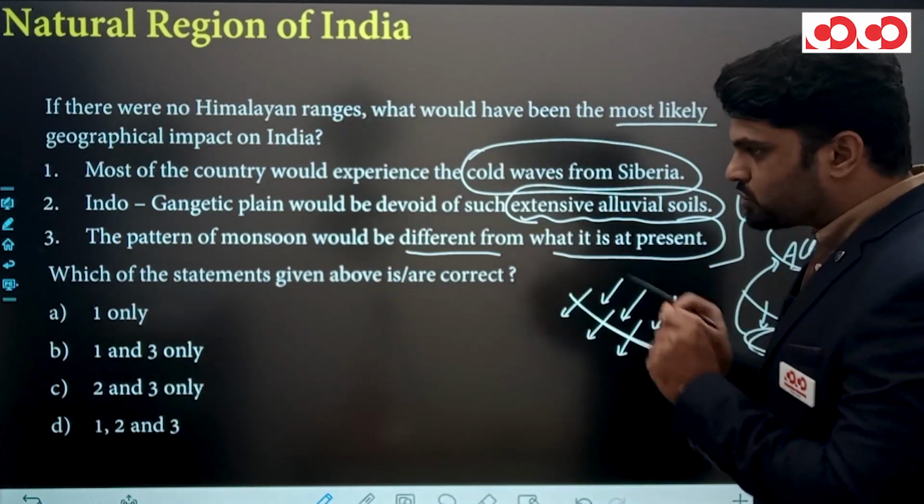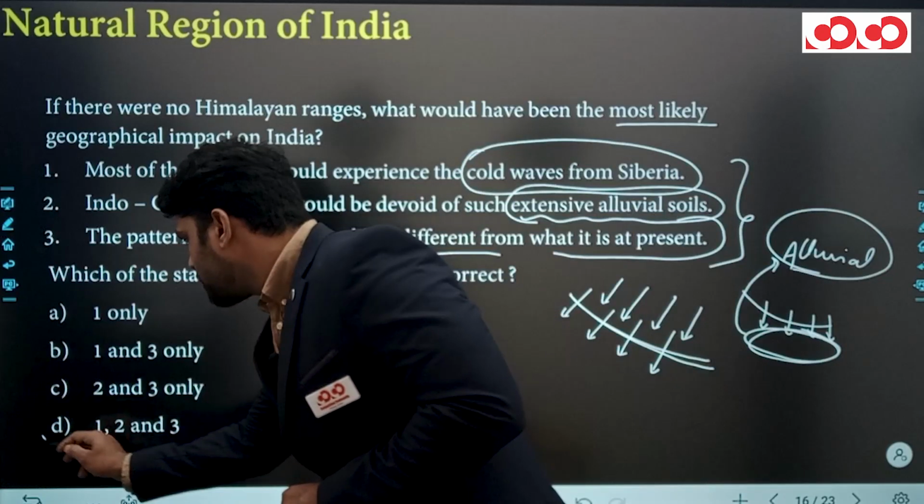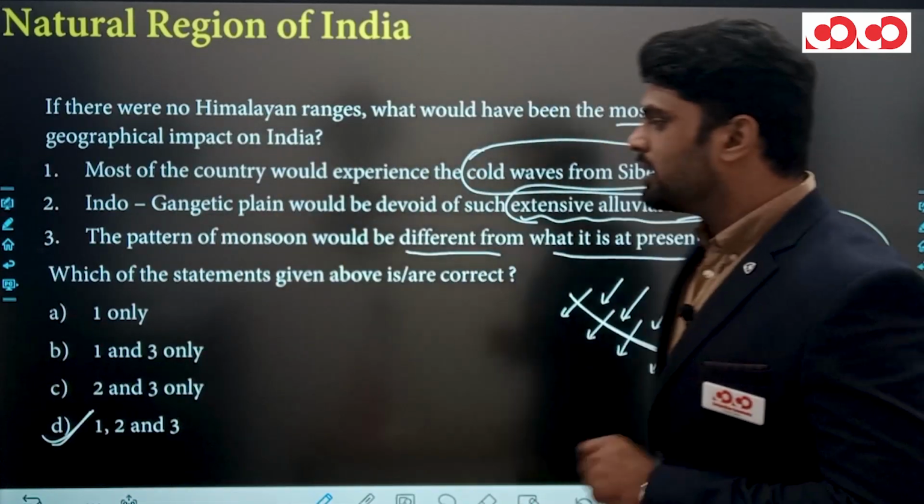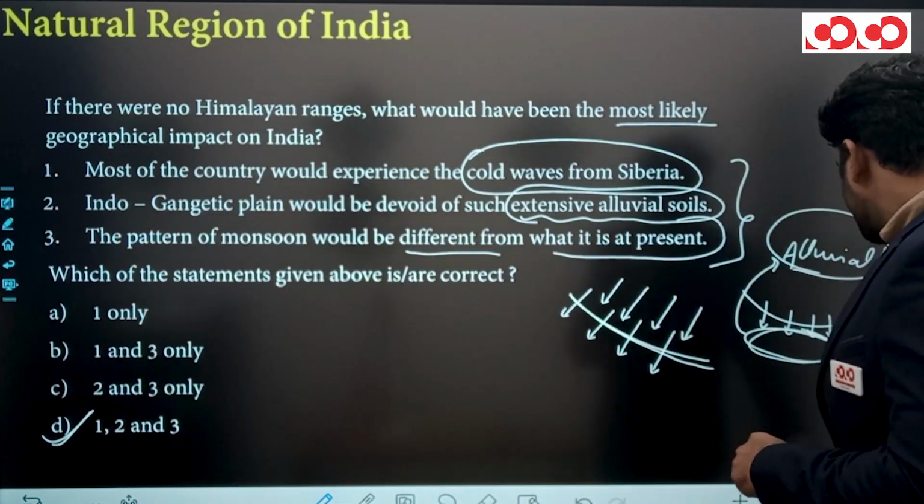So according to the question, right answer of this question is option D, that is 1, 2 and 3 all are correct. Let's move to the next question.